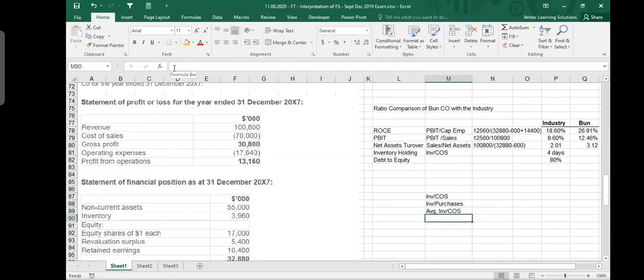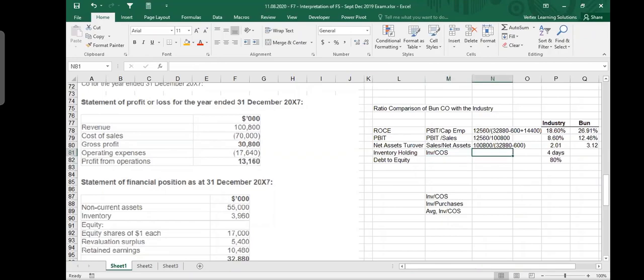By the way, when you do interpretation with competitors or with industry average, you must sometimes make this comment also: there are several ratios which have different methods of calculation, like inventory days, receivable days, and payable days. Some businesses calculate based on closing inventories. Sometimes businesses calculate based on average inventories. So we don't know how this industry has calculated. Are they calculating it on closing inventories or average inventories? And the same thing happens with gearing. So there are different methods of calculating gearing ratios.